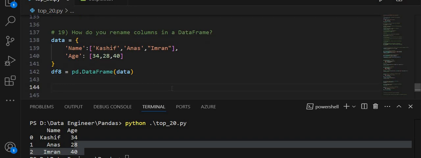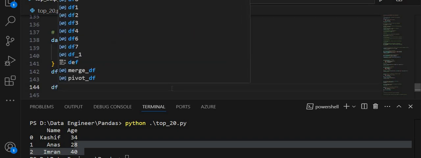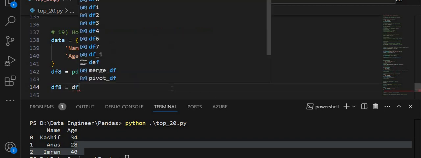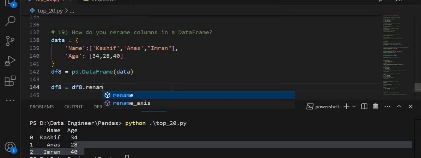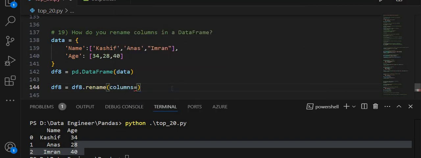So df8 dot rename, I am using the rename function and passing the first argument columns, and inside this dictionary I am passing the column name into names, and the second, I want to change the column name age into age.